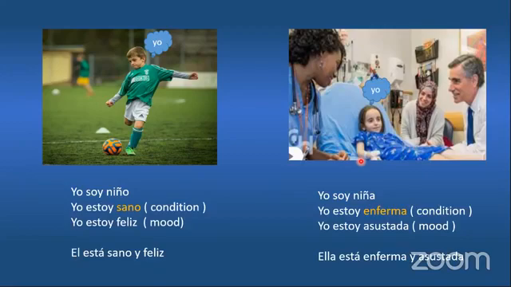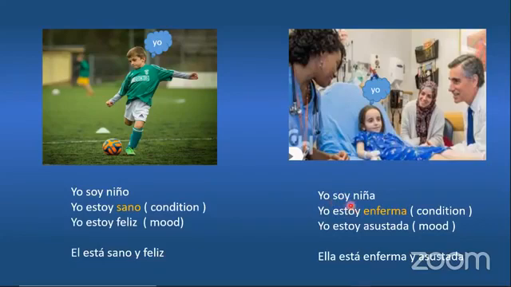Yo estoy enferma. Yo estoy asustada. Read those again. Yo soy niña. Yo estoy enferma. Yo estoy asustada. In the first sentence, she's saying, I am a girl. I am sick. I am scared. So in the first one I use soy because it's something more permanent. She's going to be a girl for a long time, many years.